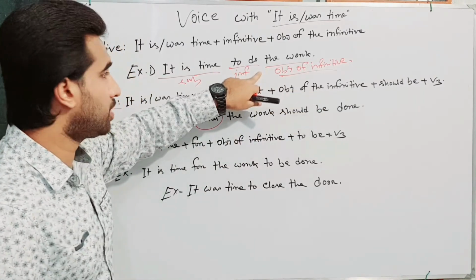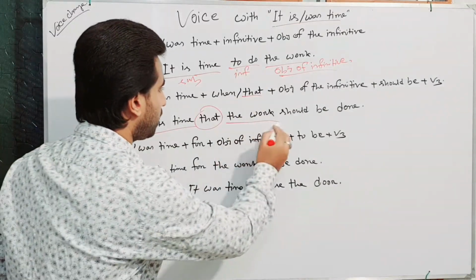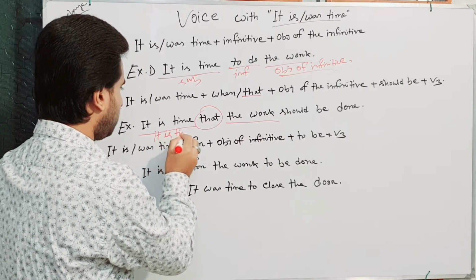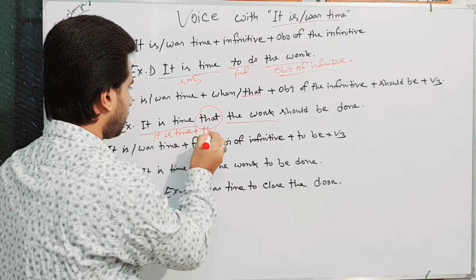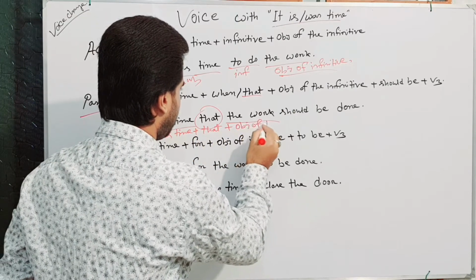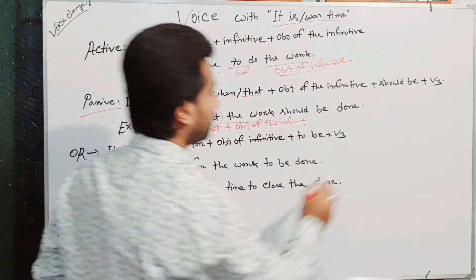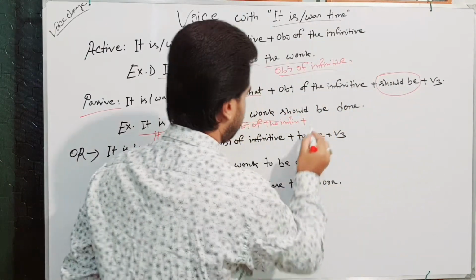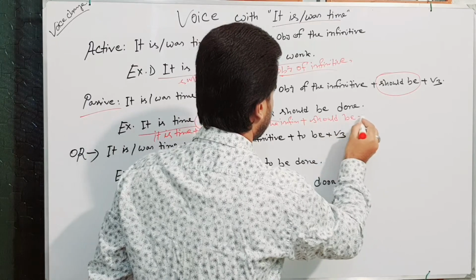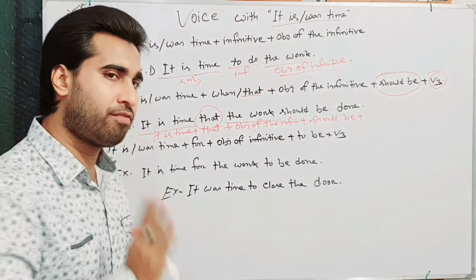Here the object of the infinitive is the work. So it is time plus that plus the object of the infinitive plus should be plus the past participle form of the infinitive verb.